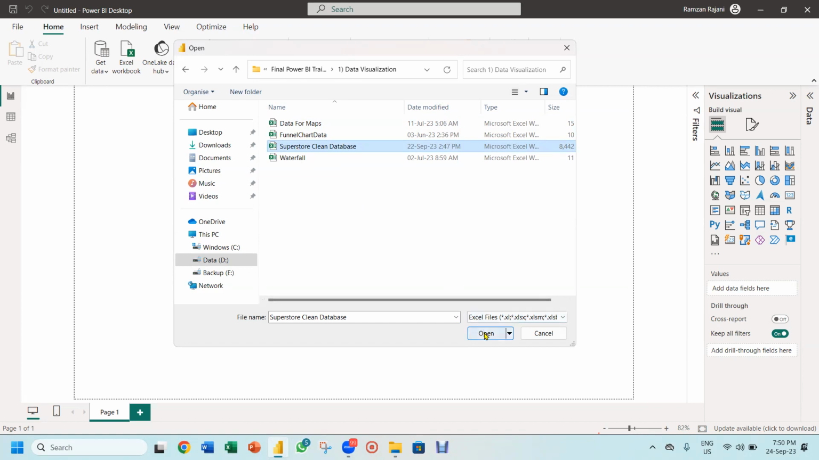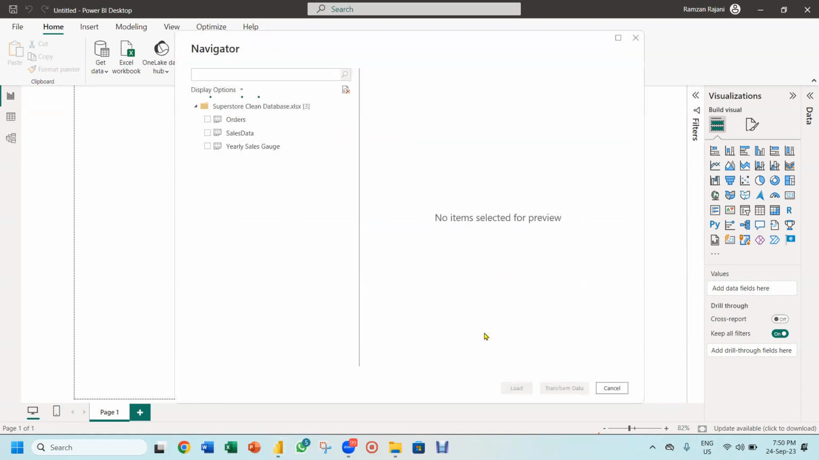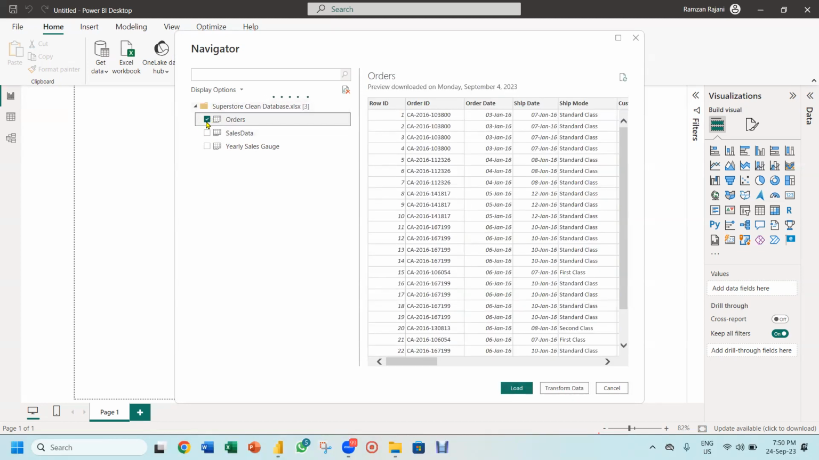It's a clean data. Let's do this first. So I click on the option open. And when I open this sales file, I see there are multiple sheets in it. And I say Power BI, I want to import this sheet. So I clicked on this. It showed me the data and I will say load.